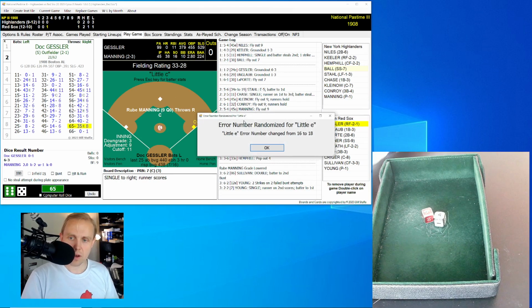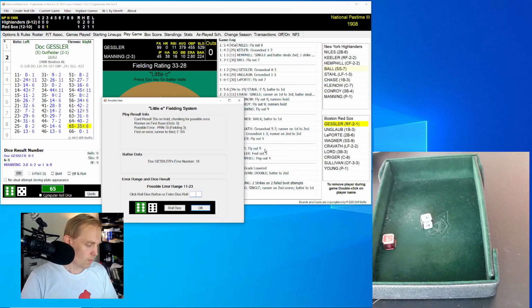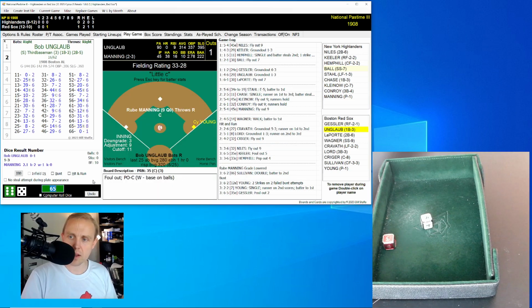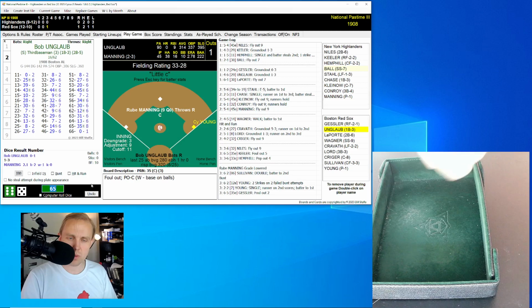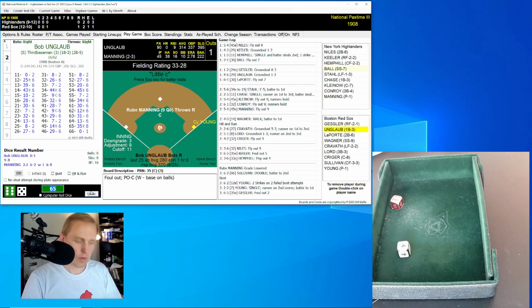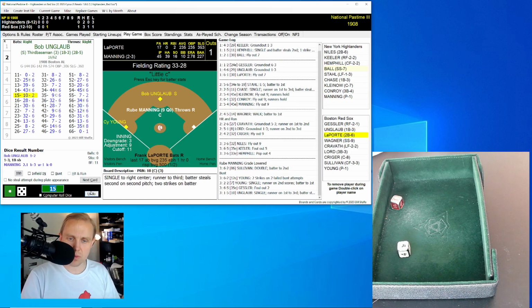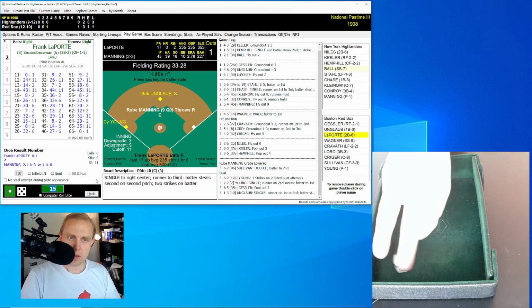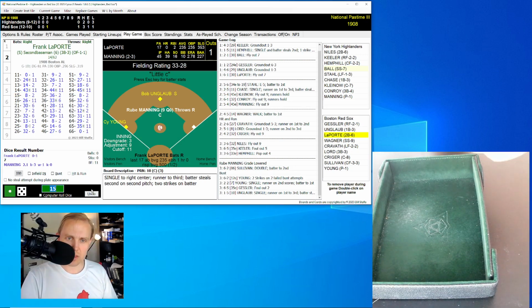Gessler rolls a 65 for a 35. Here's the little E roll. 35 is the roll. It ends up being a foul out to the catcher Kleinow for the first out, 1 away. Unglaub now. Bob Unglaub rolls a 15 for a 10. That'll be a single to right center. Young goes to third, and then Unglaub is able to steal second. That'll bring up Frank Laporte.